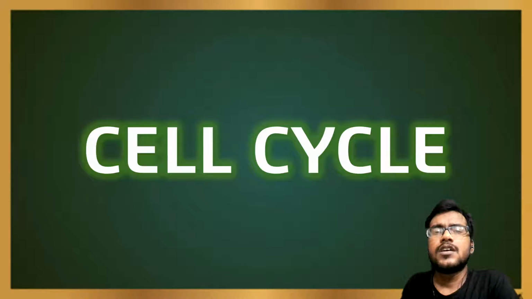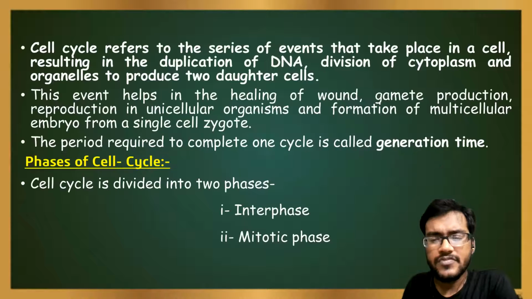Have you ever wondered how a multicellular organism is produced from a single-cell zygote? They produce a multicellular organism by the process of cell division. Before they enter into cell division, they pass through a series of events. That series of events is known as the cell cycle.